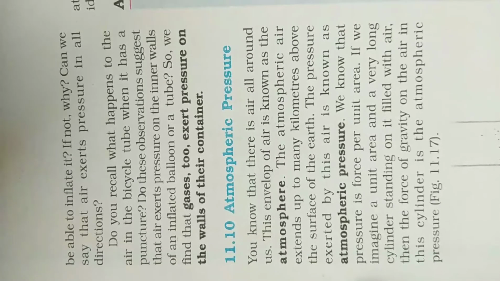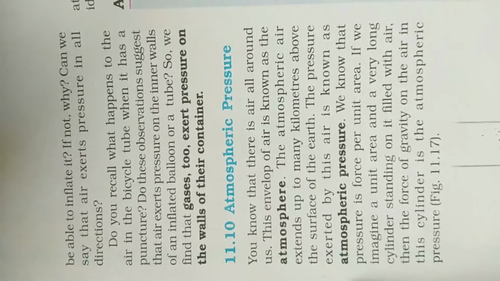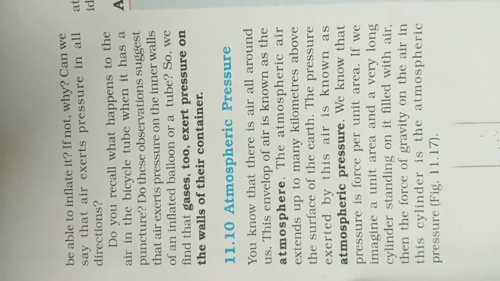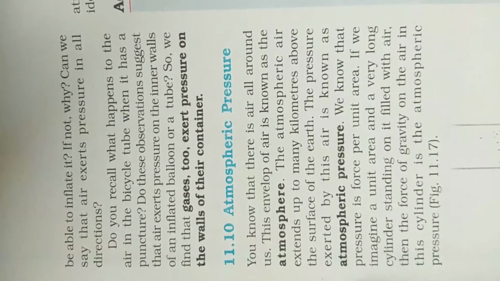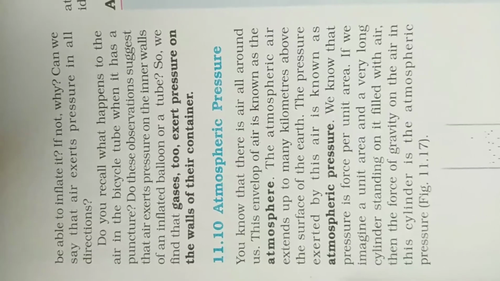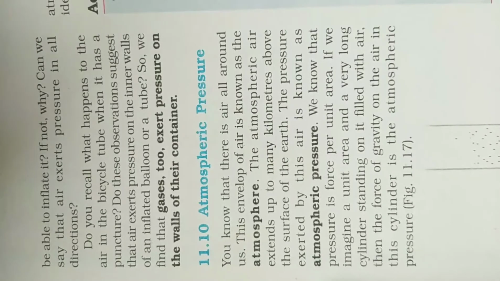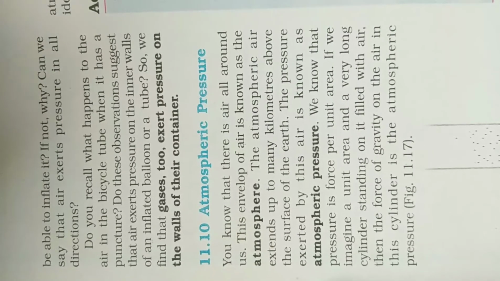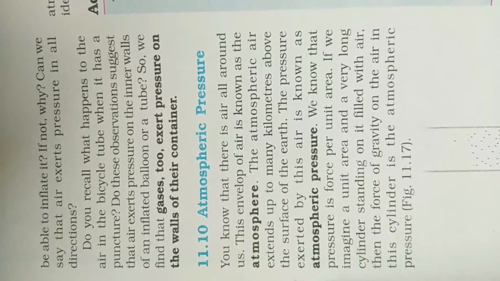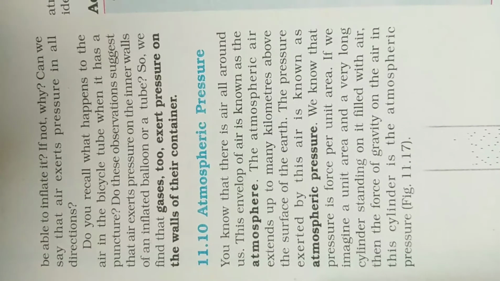The atmospheric air extends up to many kilometers above the surface of the Earth. The pressure exerted by this air is known as atmospheric pressure. We know that pressure is force per unit area. If we imagine a unit area and a very long cylinder standing on it filled with air, then the force of gravity on the air in this cylinder is the atmospheric pressure.